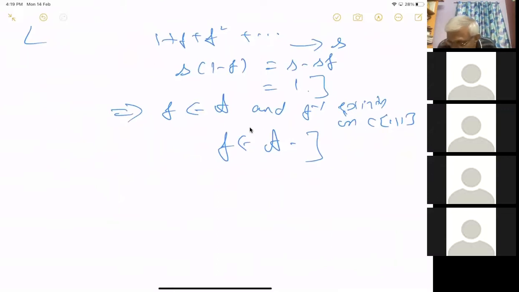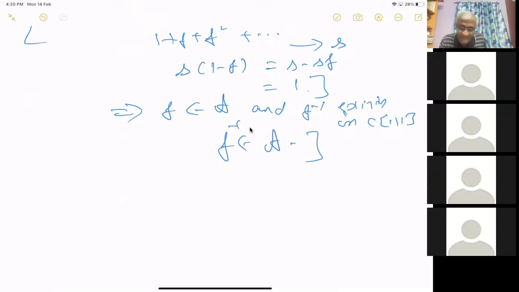Say it again, the last statement: f belongs to A and f inverse exists in the larger space C(X), then f inverse belongs to A. Correct. Yes, sorry, I wrote f instead of f inverse. Okay, yes. Then f inverse is actually in A.